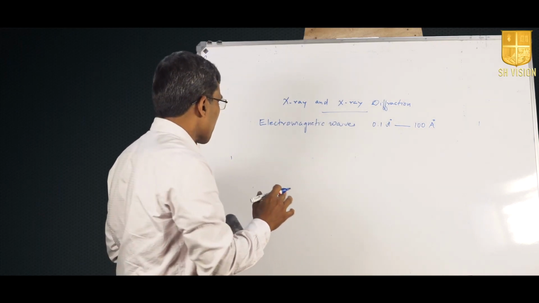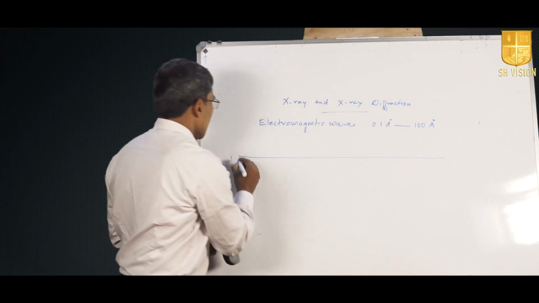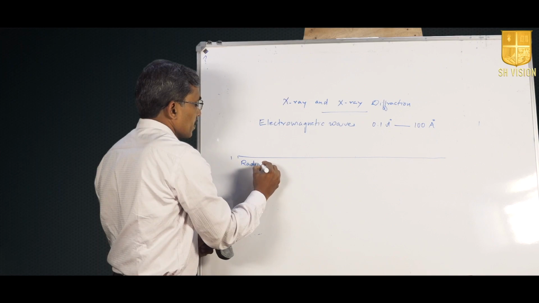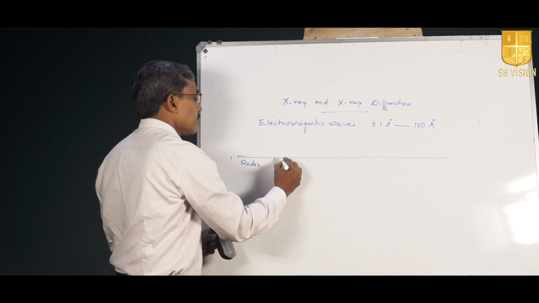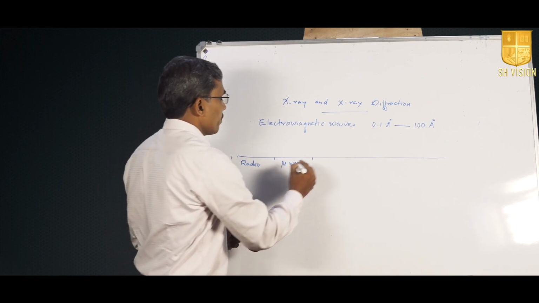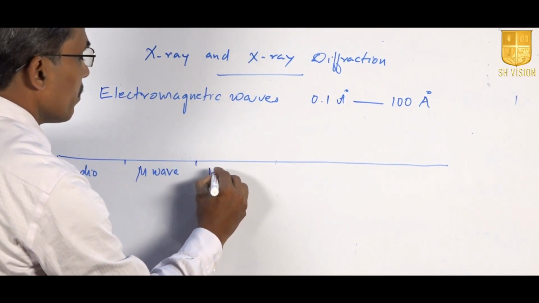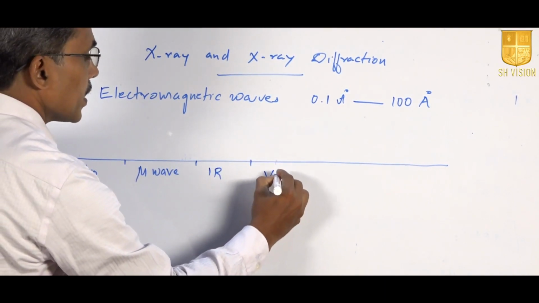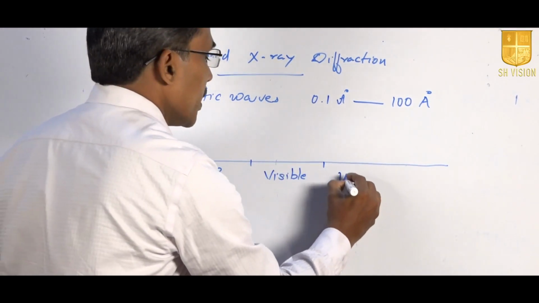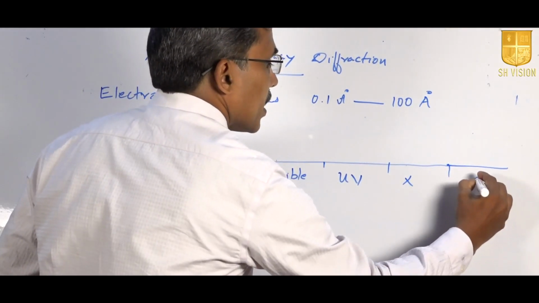So we have the electromagnetic spectrum. If you mark it like this, starting with radio waves, then we have microwaves, after microwaves we have infrared waves, then visible light, then UV radiation, then X radiation, then it goes to gamma.